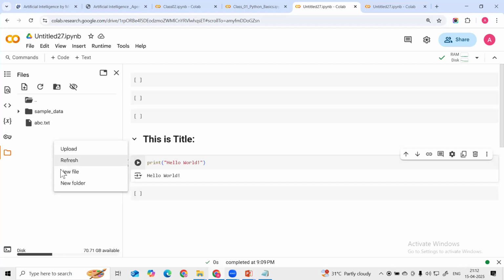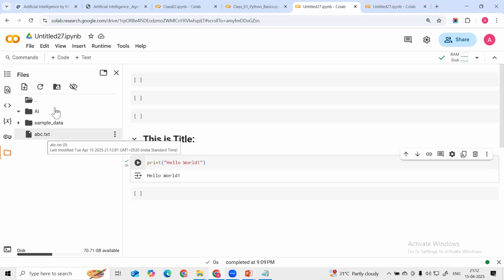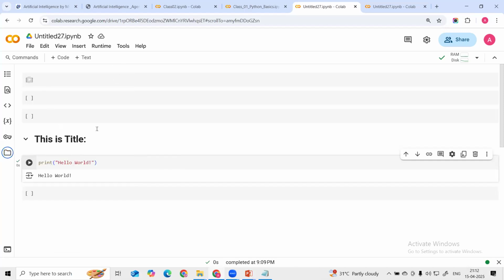Then you right click, then we can also create a new folder. This is how we can create a new folder where we can store multiple files and this text file. You can also create a Python file. Other files also we can create easily here, or we can upload different files. So this is the environment we are going to use for Python coding.